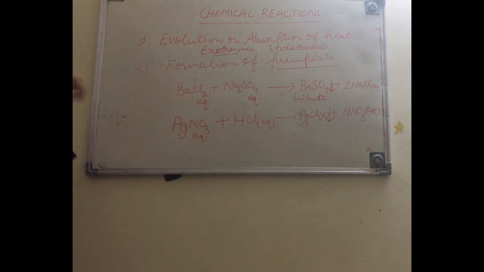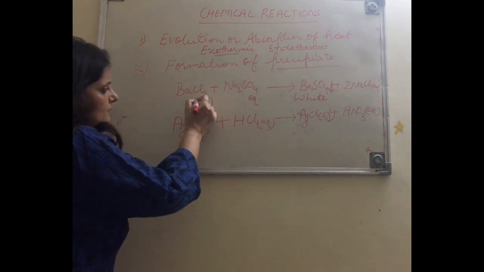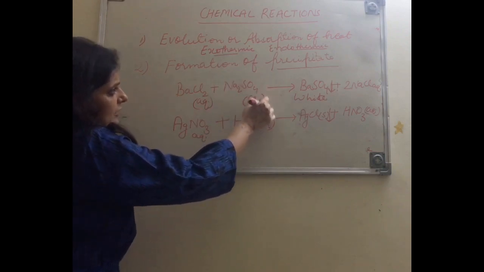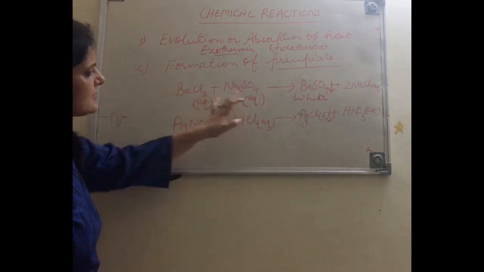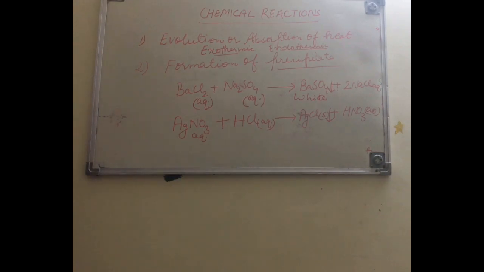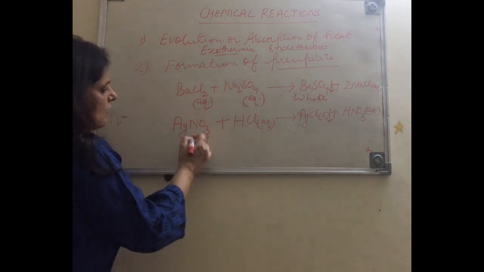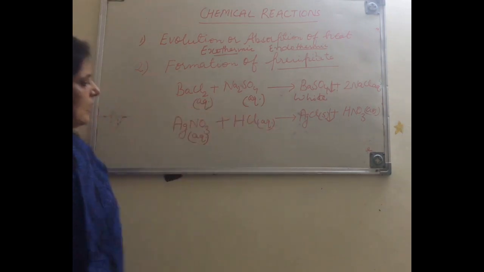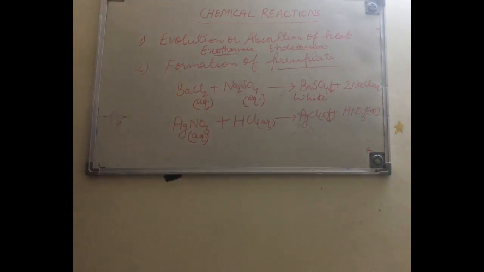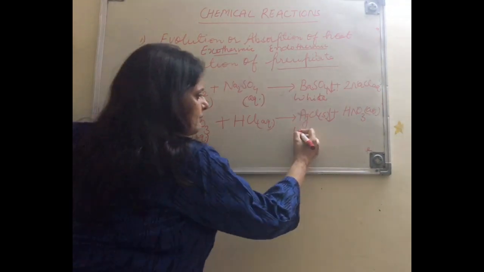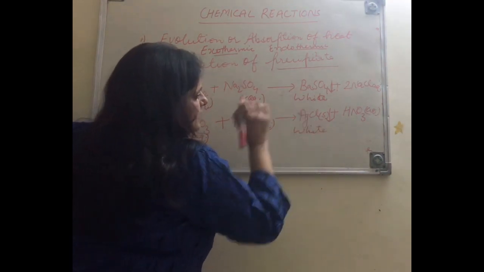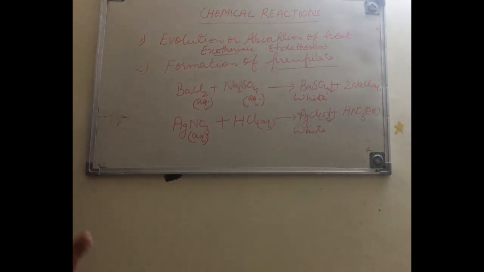Similarly, children, always remember one thing. Whenever we are showing formation of precipitates, we always take reactants in their aqueous form. So when silver nitrate and aqueous solution of HCl are mixed, then also white color PPTs are formed. These white PPTs are of AgCl. अगर हमें white PPTs दिख गए हैं, we'll say that a reaction has taken place.